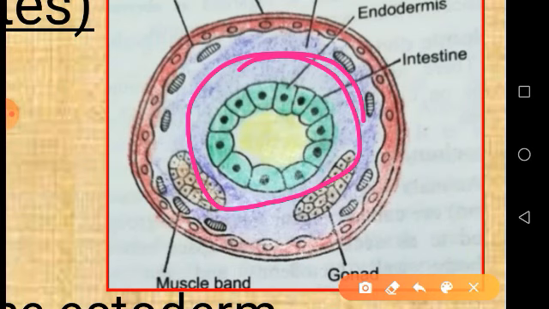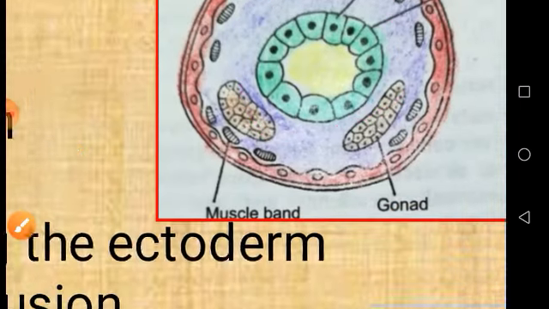As it is not lined on both sides by the mesodermal derivative peritoneum, though a coelom is present, it is not the true coelom. So that's why it is called pseudocoelom.